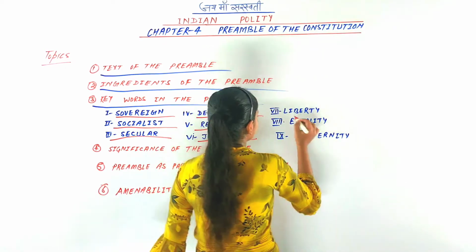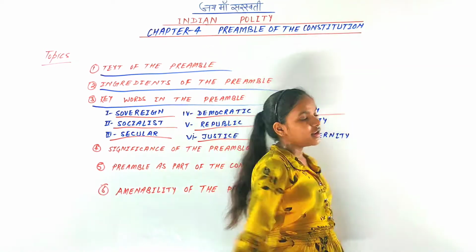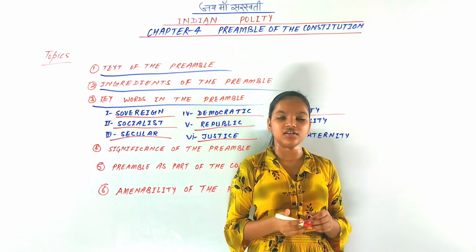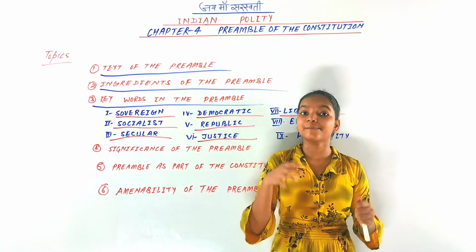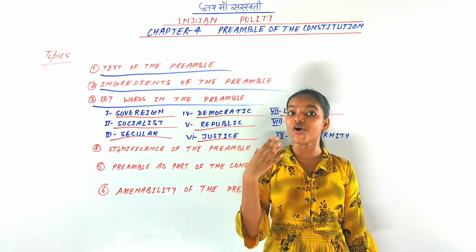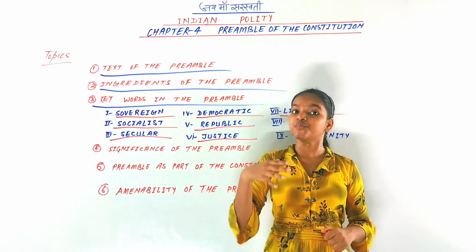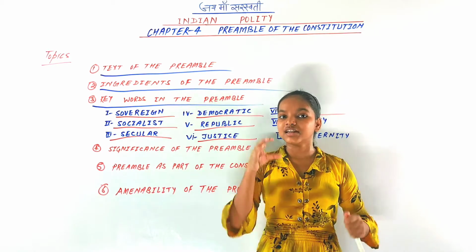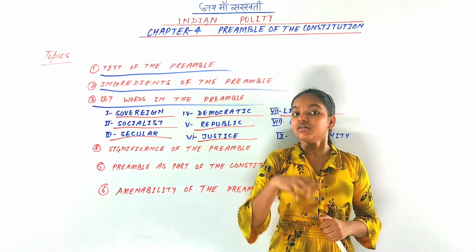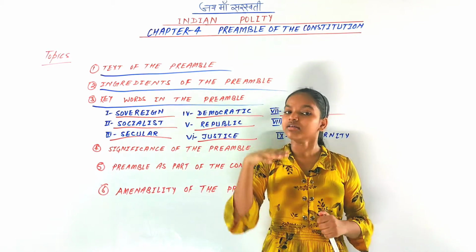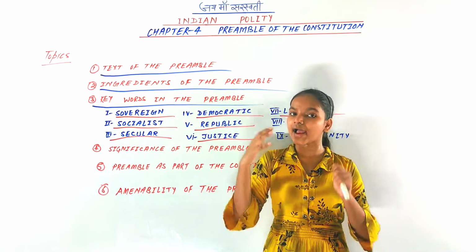So next is liberty. What is meant by liberty? Liberty means the absence of restraints on the voice of citizens, or on the voice of people. The Indian preamble has provided liberty of thought, expression, belief, faith and worship.